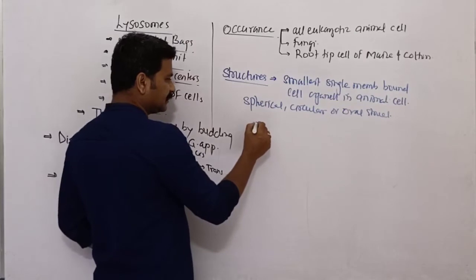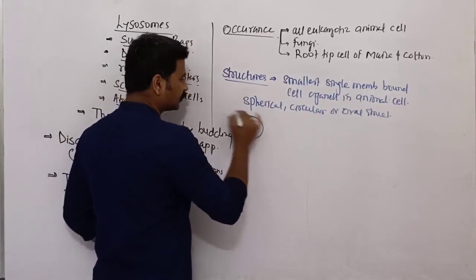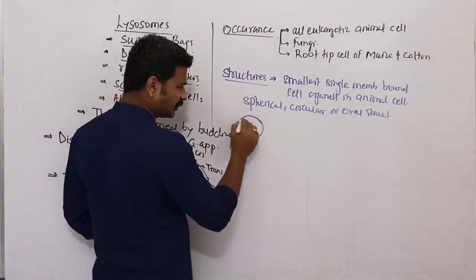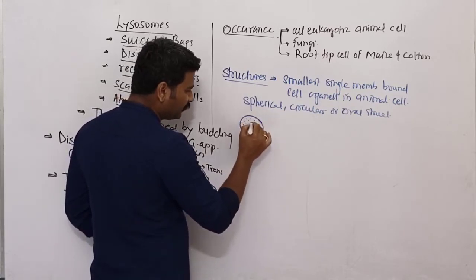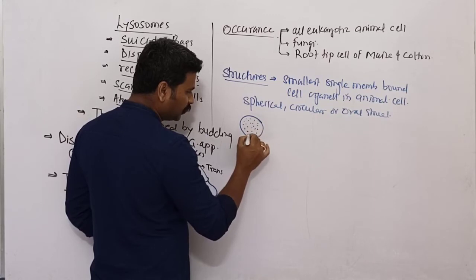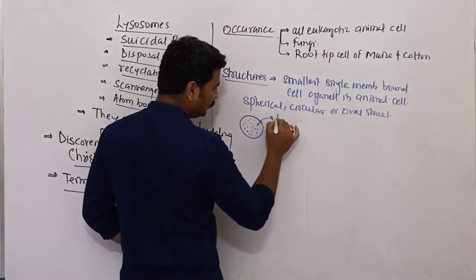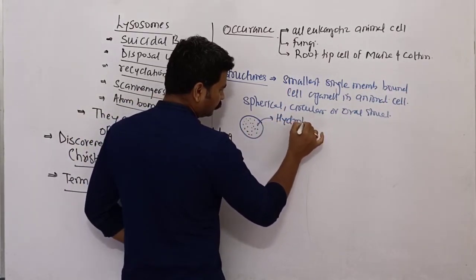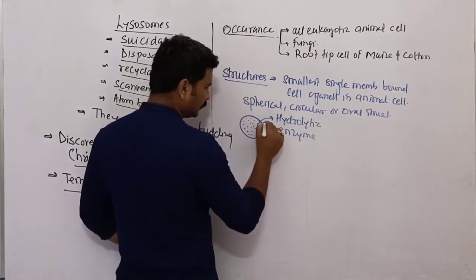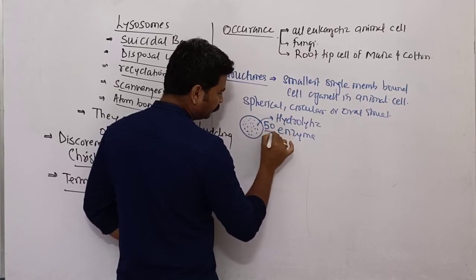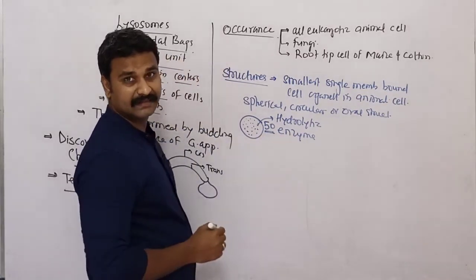So inside the cells, they are very small single membrane bound structures, and they have 50 different types of hydrolytic enzymes.